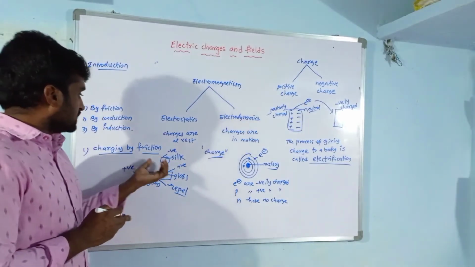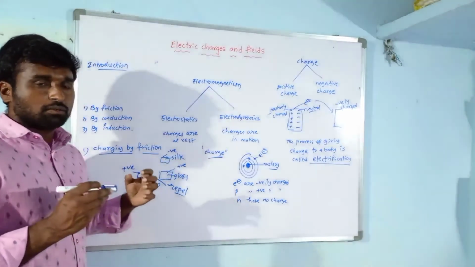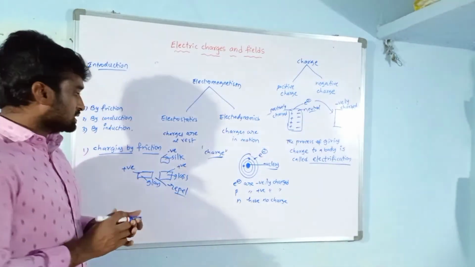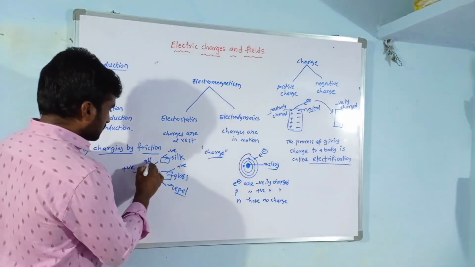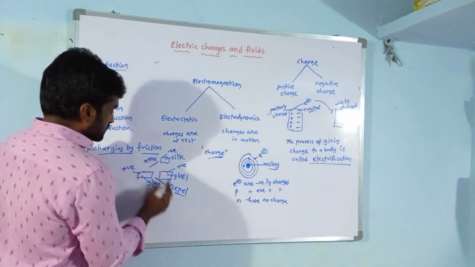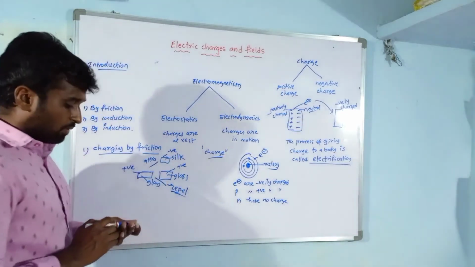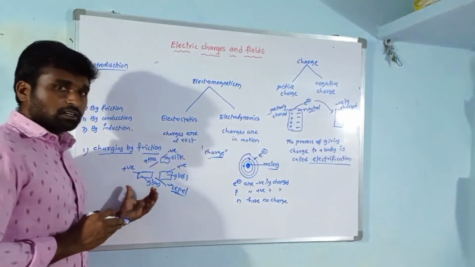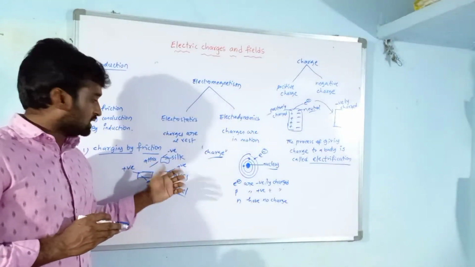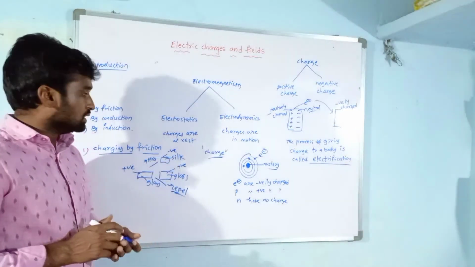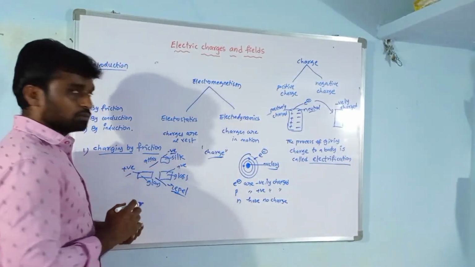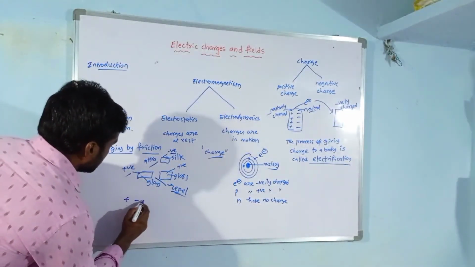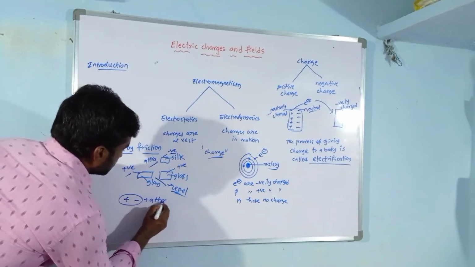When a silk cloth and a glass rod are brought close to each other, they will attract each other, because there is an attraction force between these two. When a glass rod is rubbed with a silk cloth, the glass rod becomes positively charged and the silk cloth becomes negatively charged. So this is negative, this is positive. These two are unlike charges, and positive and negative are attracted to each other.